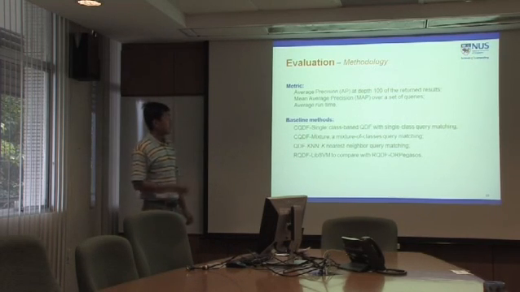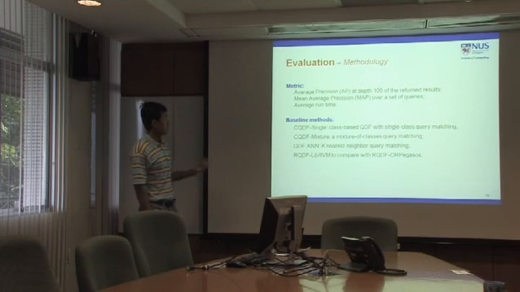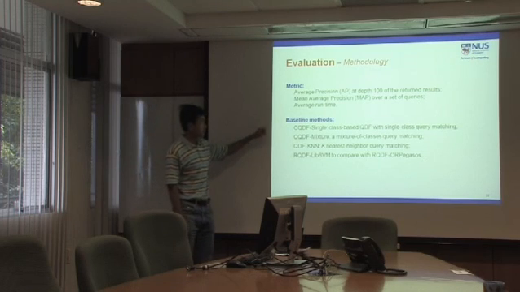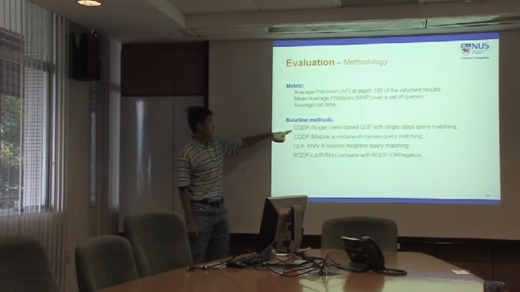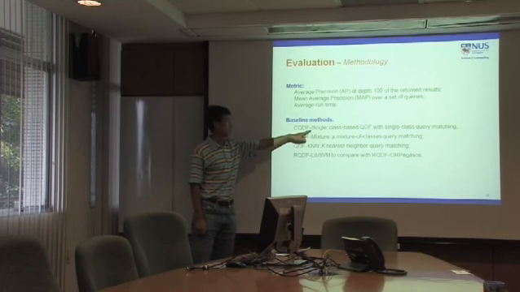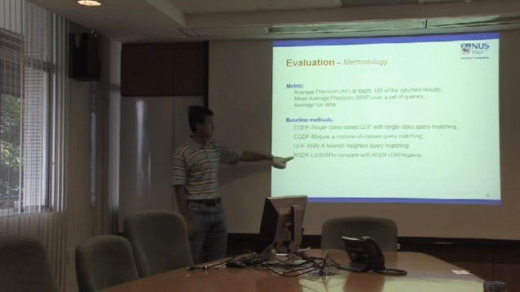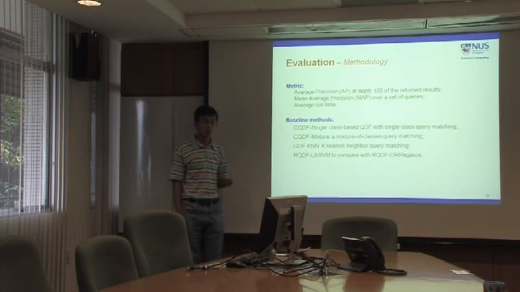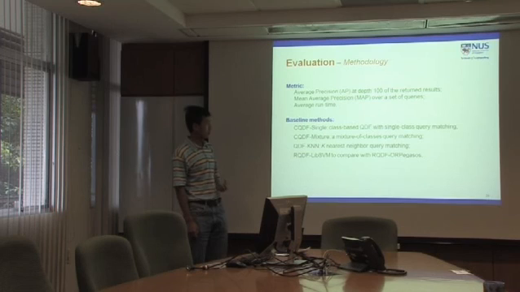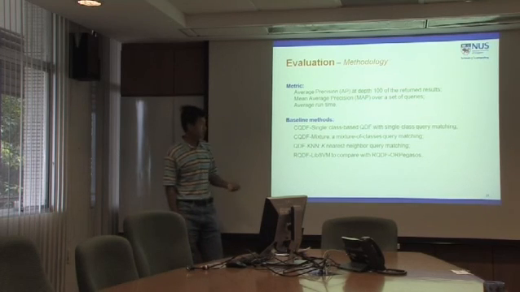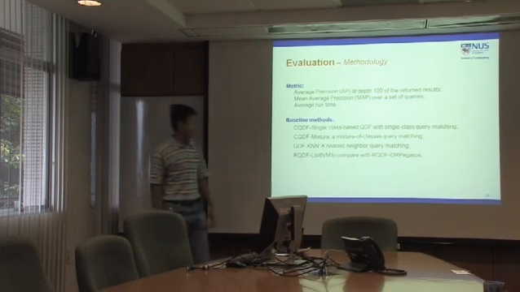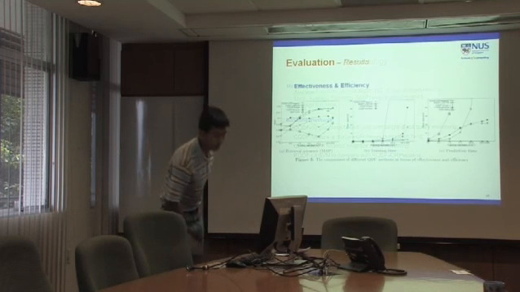The metrics we use to evaluate the overall performance of the system are the average precision and mean average precision, and also the average running time. We re-implemented the previous query-dependent fusion approaches, which are the class-based query-dependent fusion, single class and mixture of classes, and also the KNN approach. In the regression case, to compare our learning algorithm with other popular algorithms, we employed libSVM to implement the regression model.